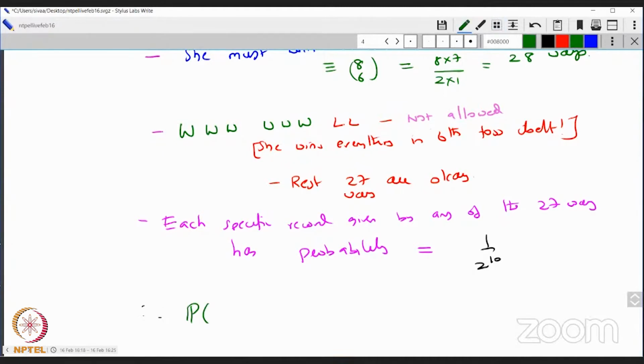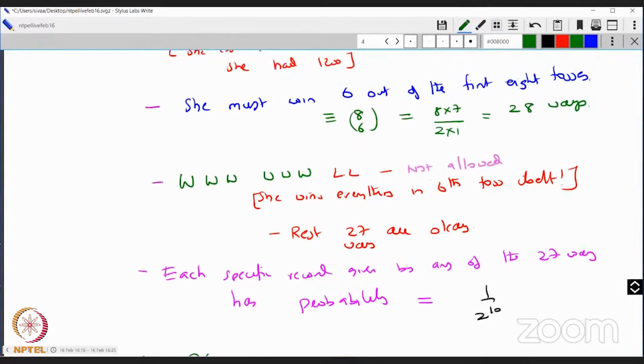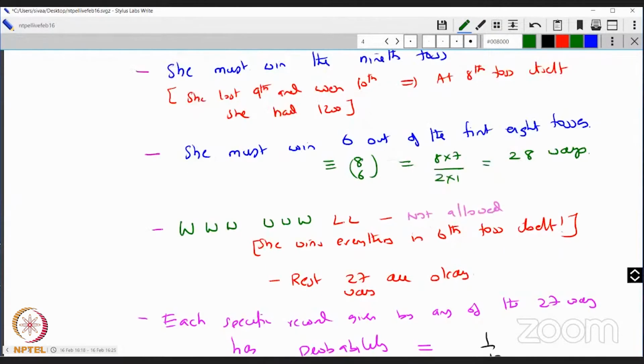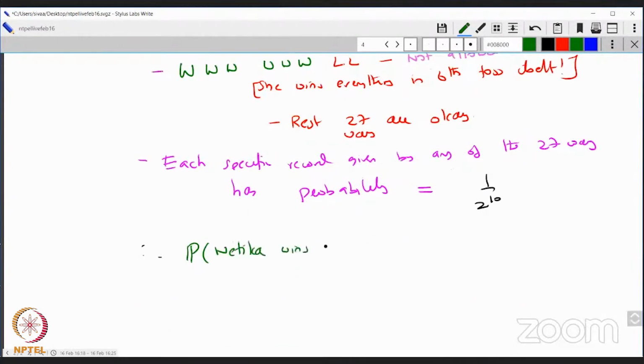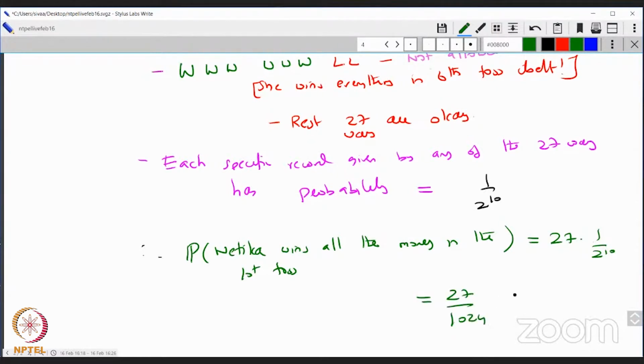So what did we ask? We asked the probability that Netika wins all the money in the 10th toss. So the probability that Netika wins all the money in the 10th toss is equal to exactly what we have. It's 27 ways, each way has probability 1 over 2 to the 10. So that's 27 by 2 to the 10, which is 27 by 1024. And that's about 0.02637.